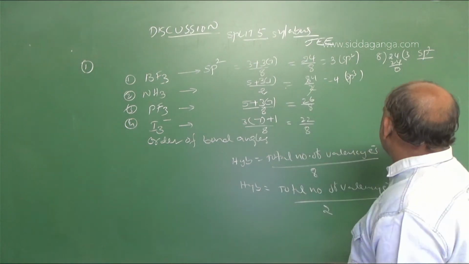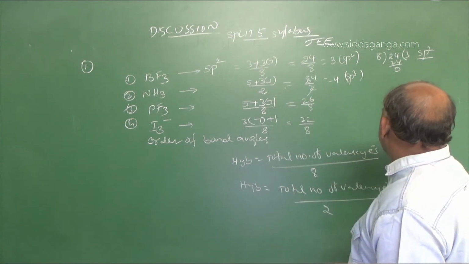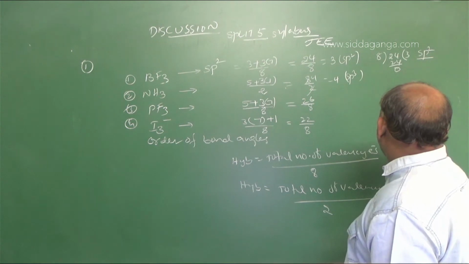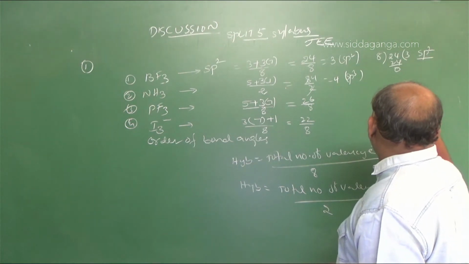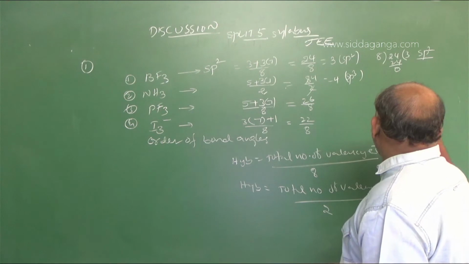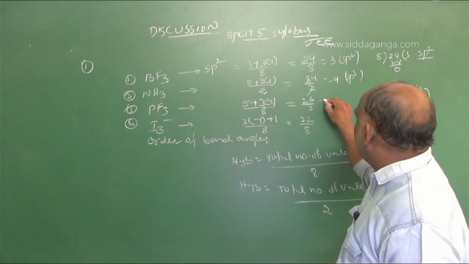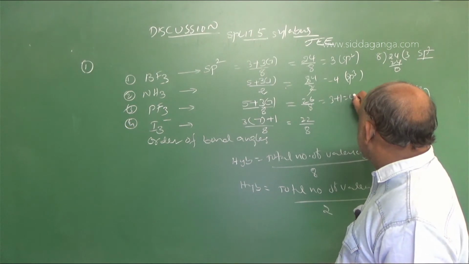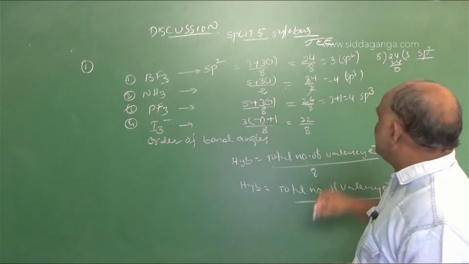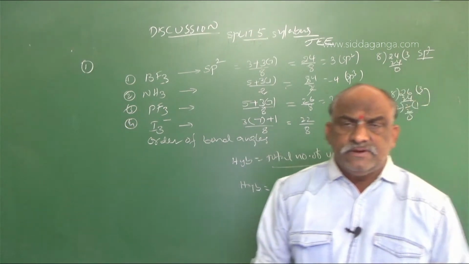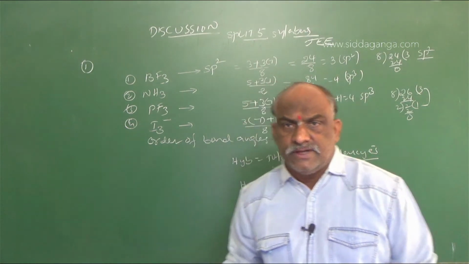And the third case, 26 by 8. 8 3s are 24, 2 will be remaining, and this 2 can be divided by 2. 2 ones are 2. That is called 3 plus 1. 3 plus 1 is equal to 4. This is also sp3 hybridization. 3 bond pairs, 1 lone pair, sp3 hybridization.